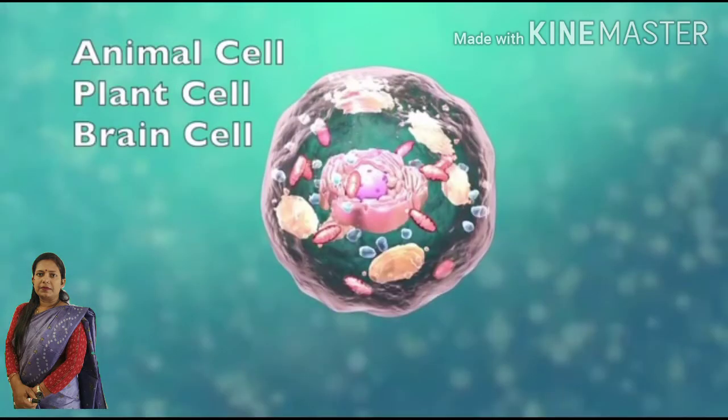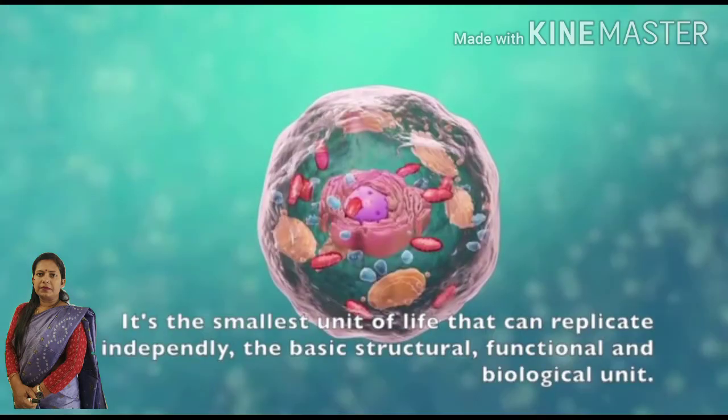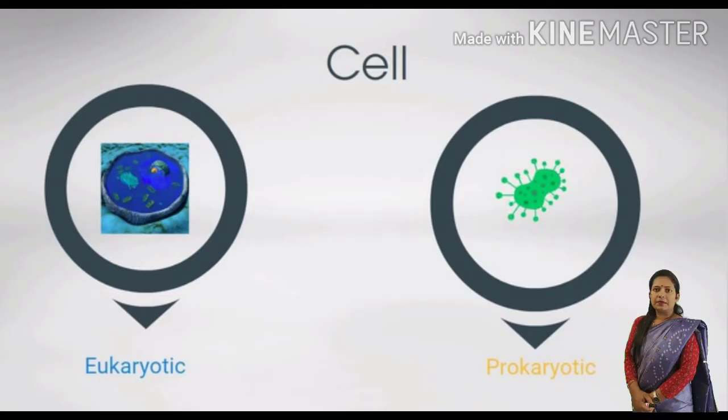Cells can be either prokaryotic or eukaryotic. In a prokaryotic cell, the nucleus is not membrane bound and is scattered in the cytoplasm, for example, a bacterial cell. In a eukaryotic cell, a well-defined nucleus is present in the cell.